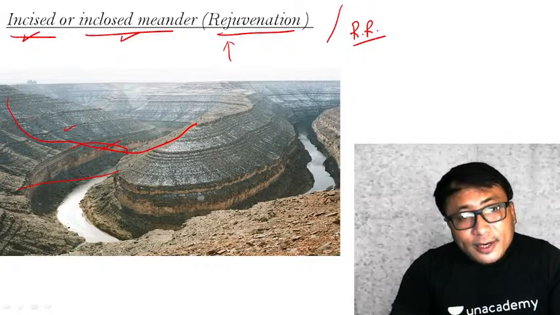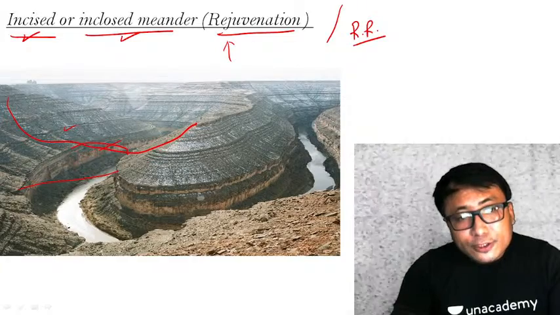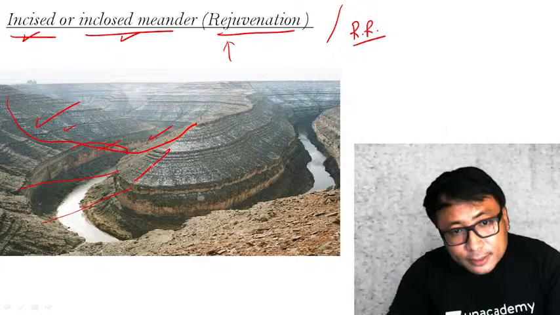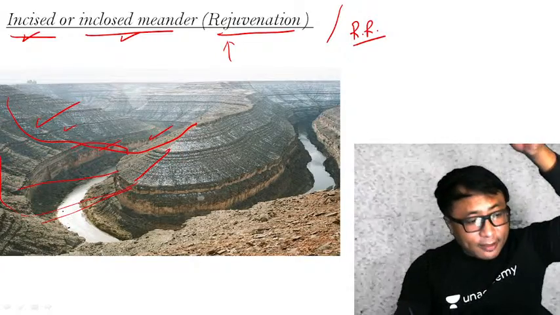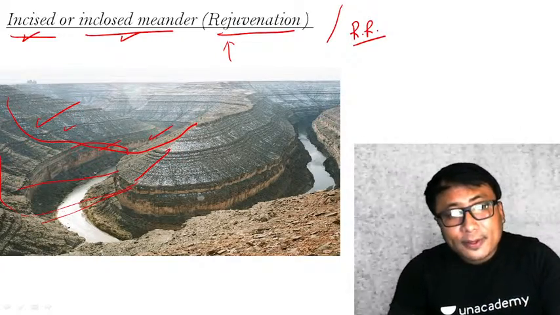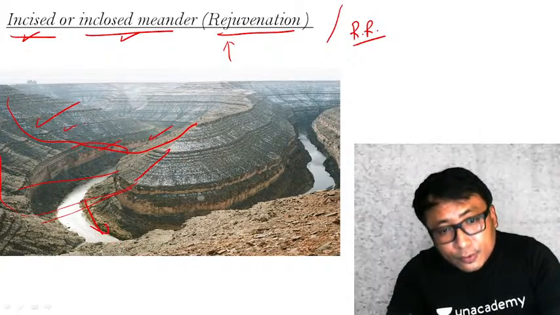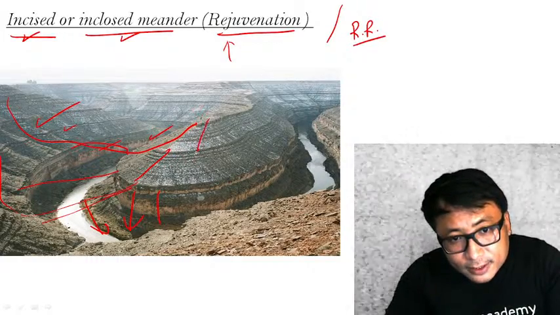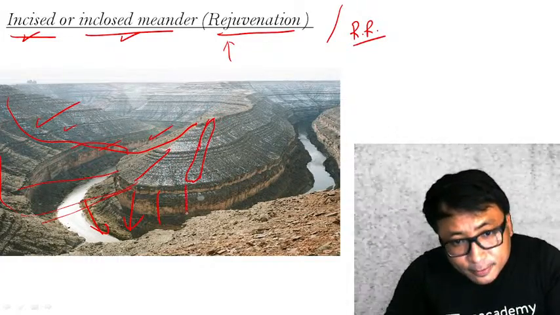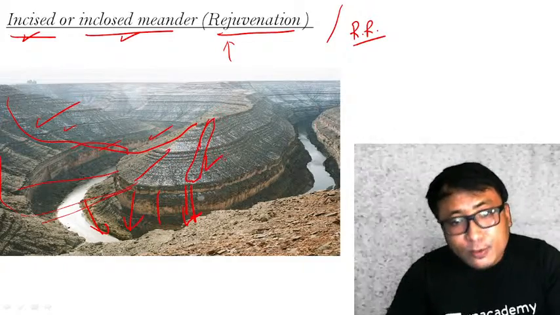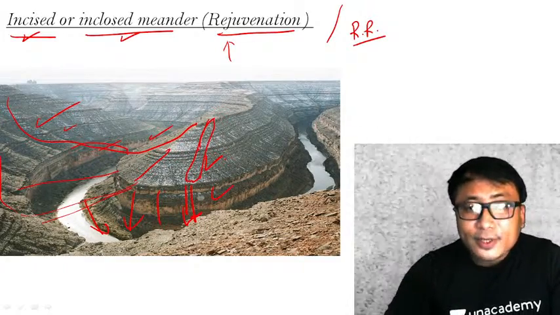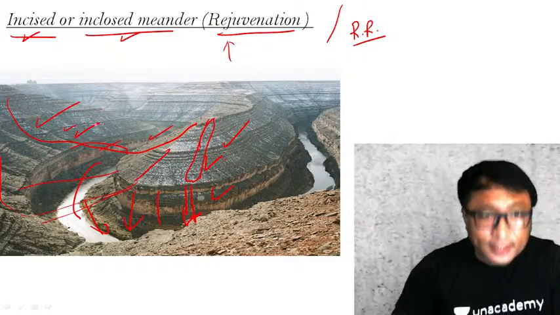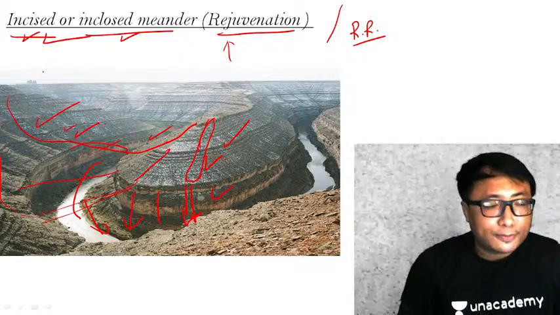Therefore, whenever a river is flowing in the meander here, the original meander is this one. Okay, this part only. But whenever a river has been rejuvenated, what will happen? This particular river will cut its own course, means will deepen the valley. Such kind of meander, see, the original meander is only up to this part, but another meandering is generated in the existing one, which means meander within a meander. Are you following? Meander within a meander is known as incise or enclosed meander.